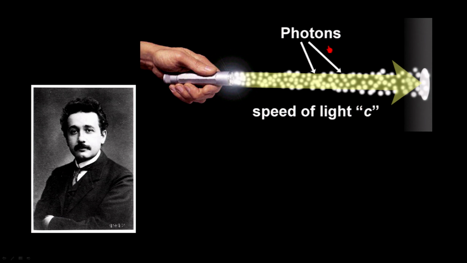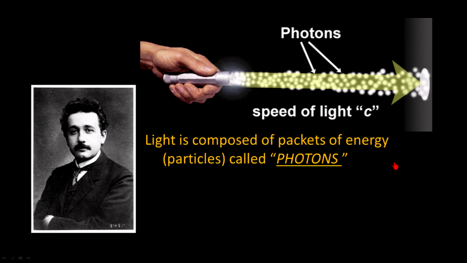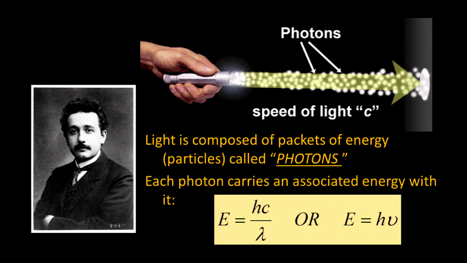And Einstein says, let's refer to these as photons. The word photon comes from the word photo, which means light, and so a photon means a little particle of light, is essentially what you would translate that into. Now, Einstein said, if we think of light as particles, or behaving as particles that we're going to call photons, we can then describe the energy that the photon carries. So each of these photons has an energy that the photon is carrying from one place to another.